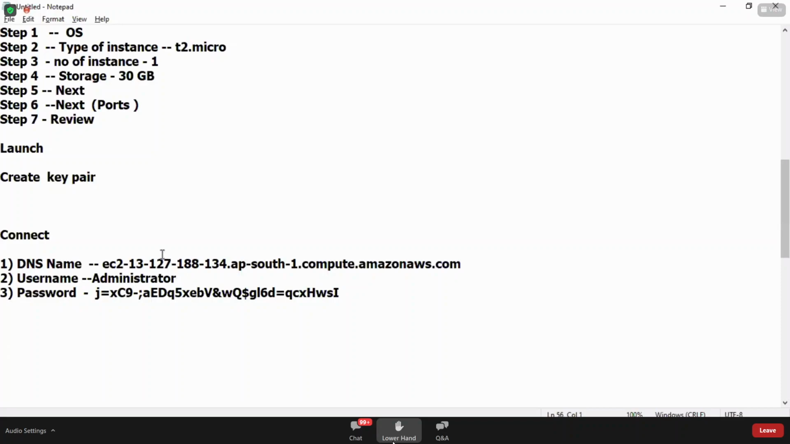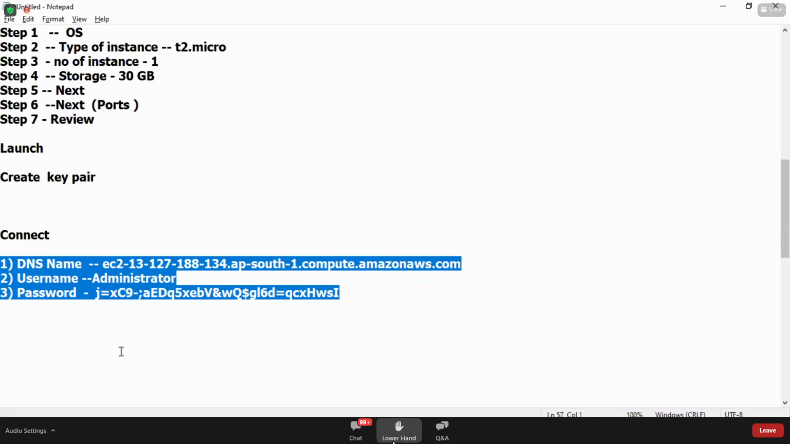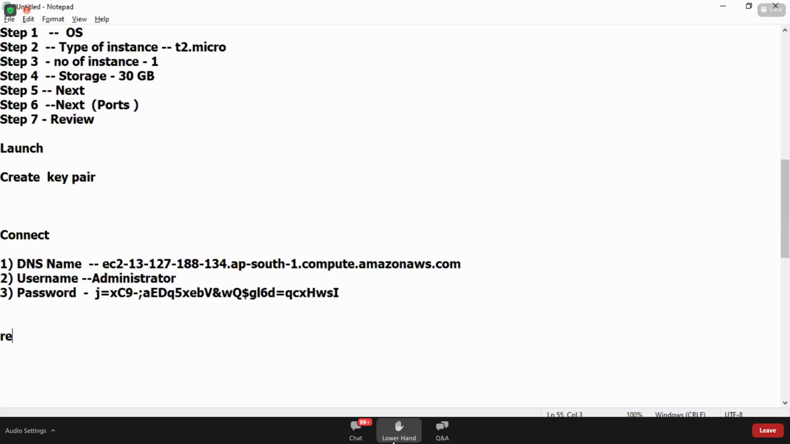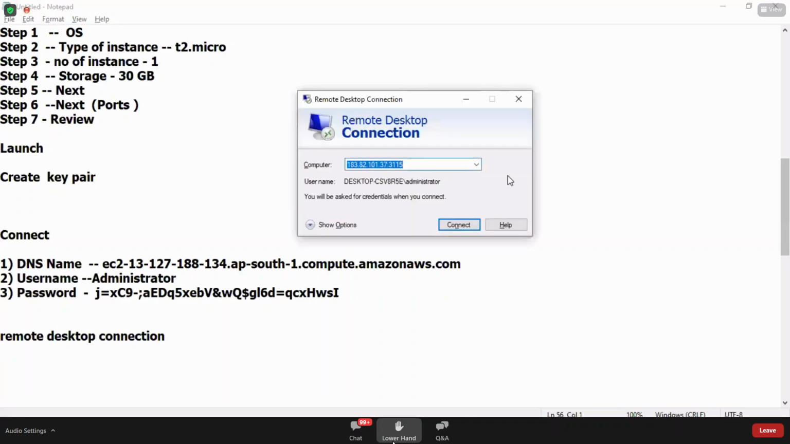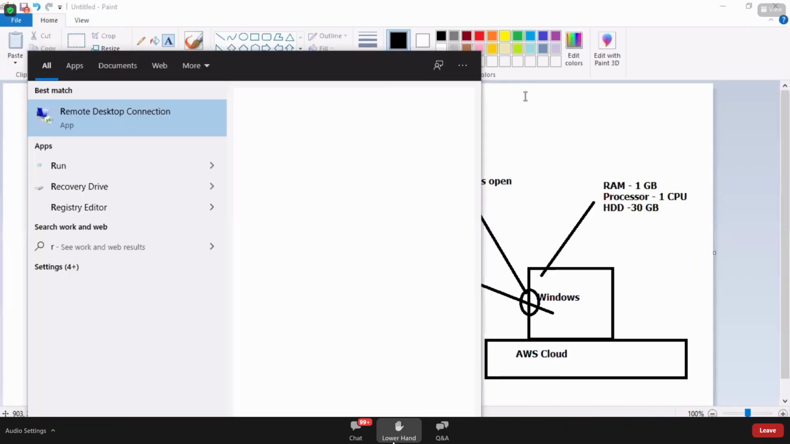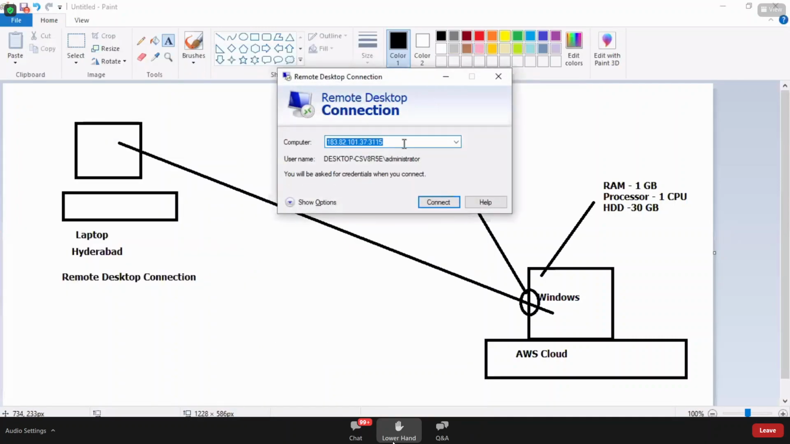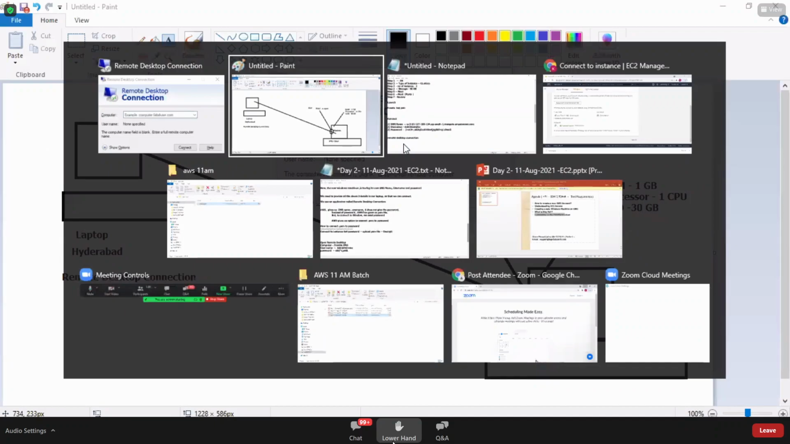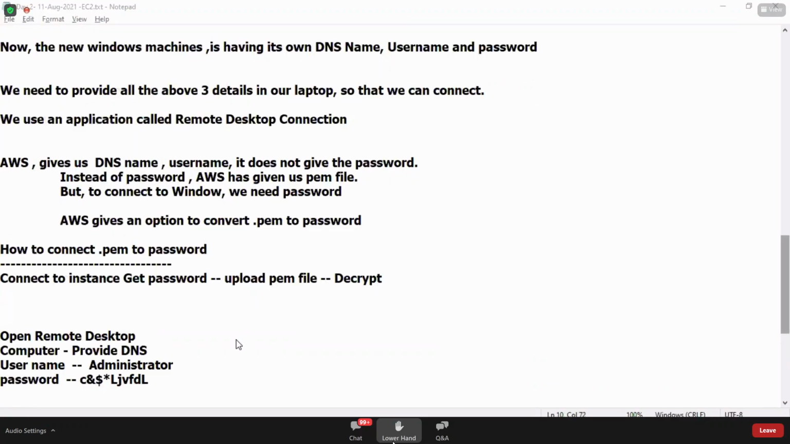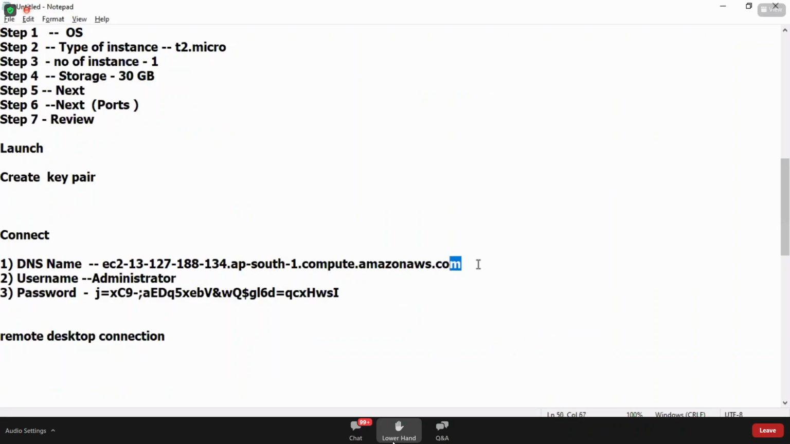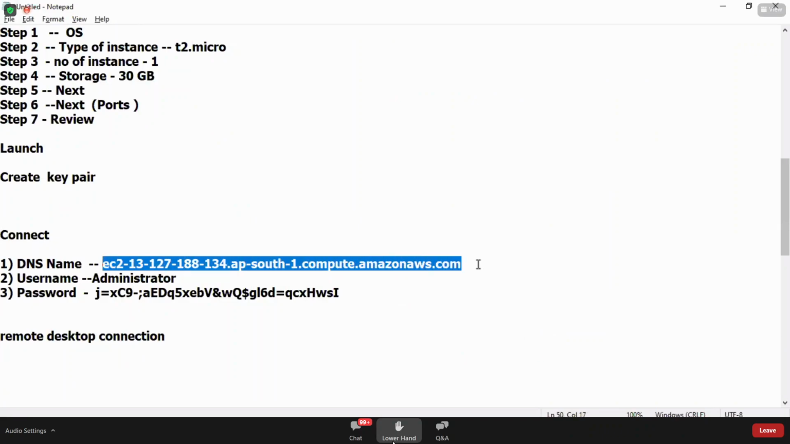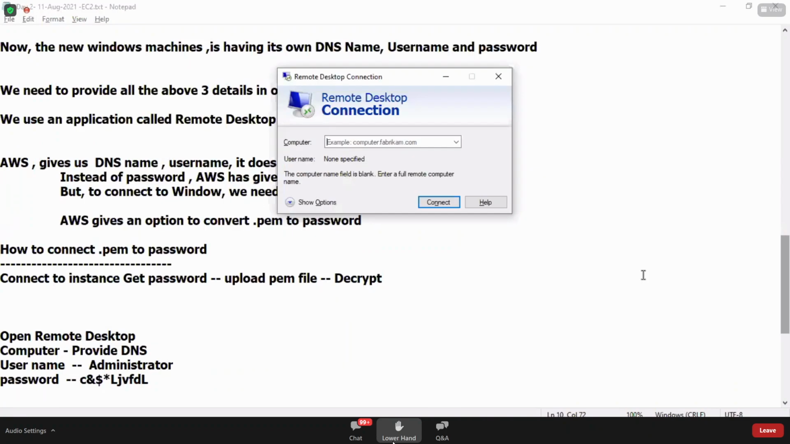Now all these details, where should I enter them? I should enter them in an application called Remote Desktop Connection. So open the Remote Desktop Connection application. In the Start menu, you automatically have this Remote Desktop Connection in your personal laptops. You can try now. Computer is nothing but the DNS name. Provide the DNS name. Got it? Click on Connect.